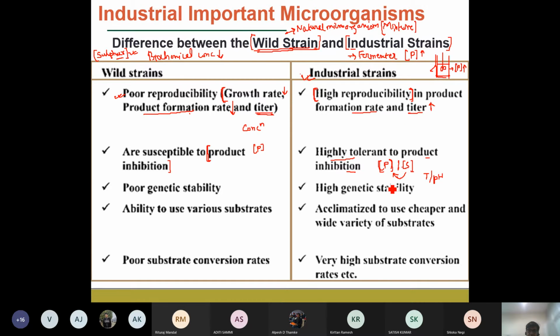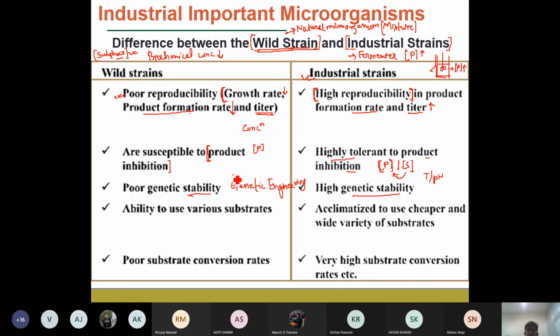Okay, and why is it required? It is required for the genetic stability of the microorganism. One of the challenges of genetic engineering, and everyone probably by now has heard of the term genetic engineering, is that it is a technique in which we can modify microorganisms with some foreign DNA to produce our targeted products.